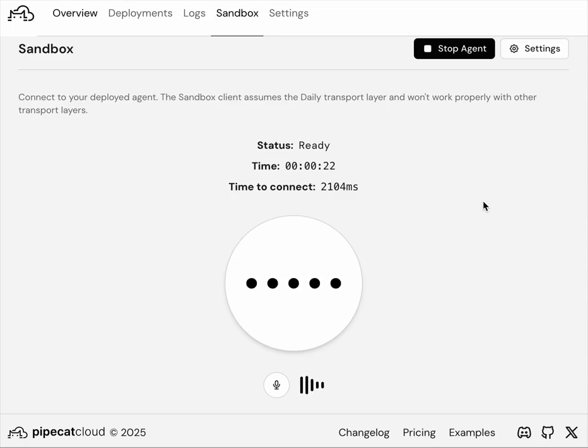Well, I'm in San Francisco. Can you tell me what the weather's like in San Francisco right now? It's a nice day in San Francisco right now with a temperature of 75 degrees.